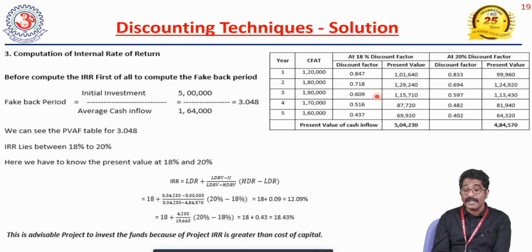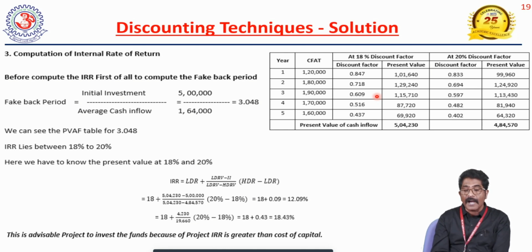And HDR minus LDR. HDR means what? Highest discounting rate. LDR means what? Lowest discounting rate. Here the highest discounting rate is 20%, and the lowest discounting rate is 18%. So the answer will be 12.09%. That 12.09% I will consider as a value, and 18 plus that value will come. That is the value of the IRR.